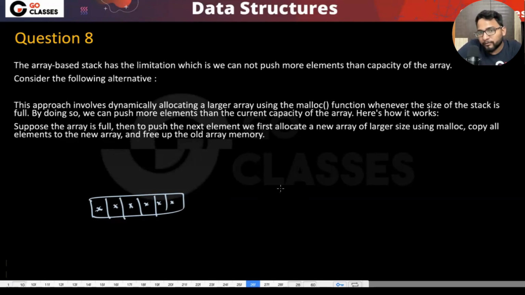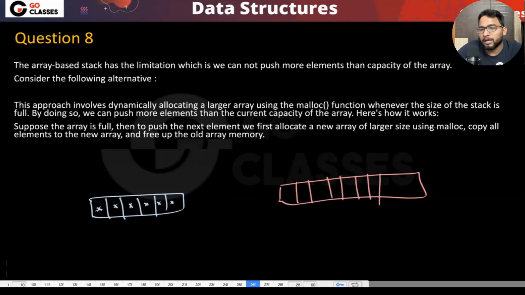So basically what we will be doing is the malloc, that is a dynamic call. I mean, dynamic memory allocation, right? Which is done using malloc, and copy all the elements. So we will be copying all of these elements to the new array and free up the old array. And then we will be saying that, okay, now these are 1, 2, 3, 4, 5, 6. And now the seventh, the new element, can go here, right? Because this is the larger array.